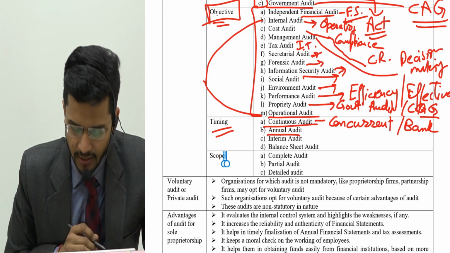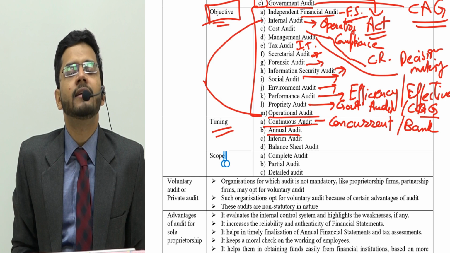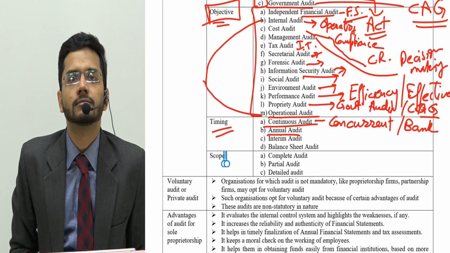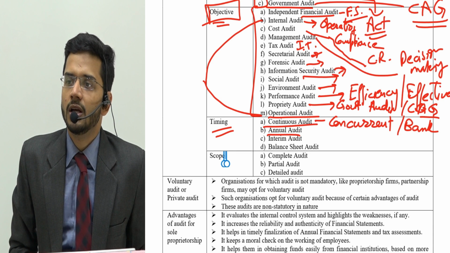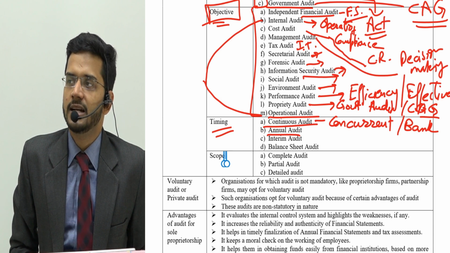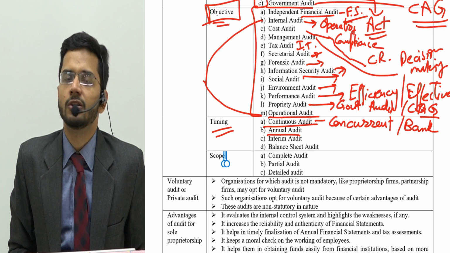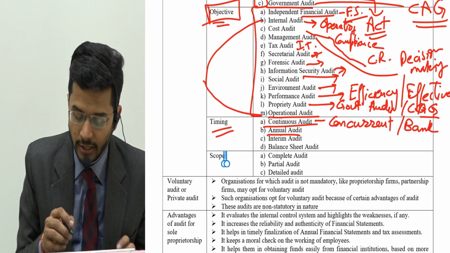Next, annual audit. Annual audit means you come at year end and you finish the audit. 31st March is the last date of financial statements closure. The auditor is asked to come by, say, 10th of April and do the audit in one go. This is known as annual audit.